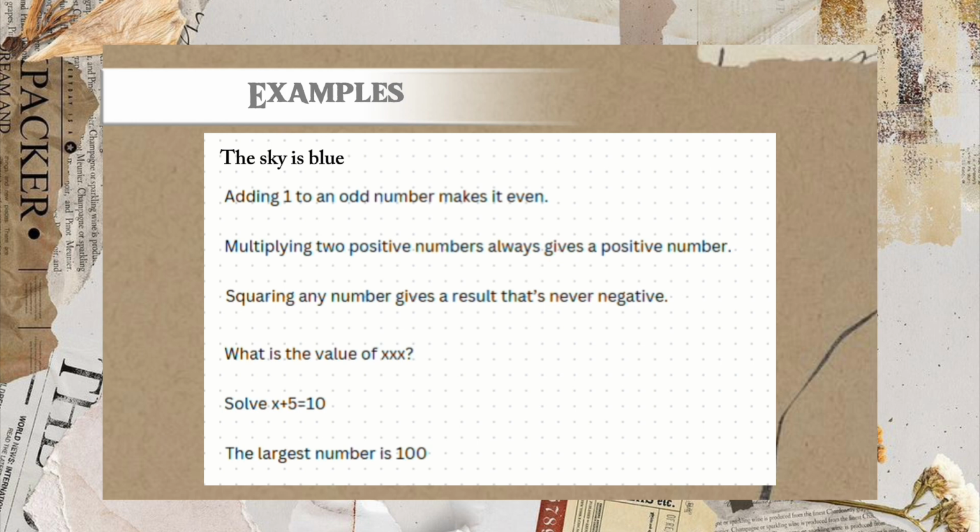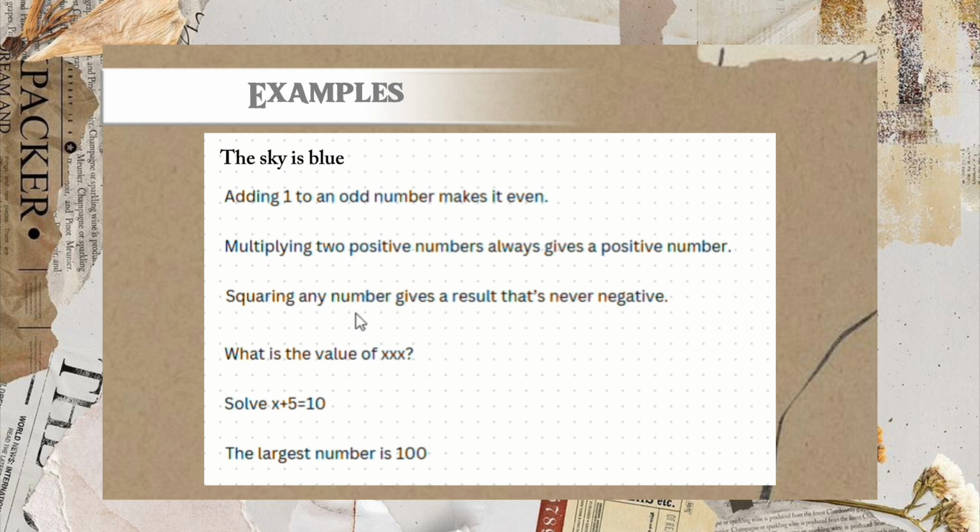Adding 1 to an odd number makes it even. It's a proposition because it is a statement that can be verified as true or false. It is true because adding 1 to an odd number always results in an even number. Multiplying two positive numbers always gives a positive number. It's a proposition because it is a statement that can be verified as true or false. It is true because multiplying two positive numbers always yields a positive product.